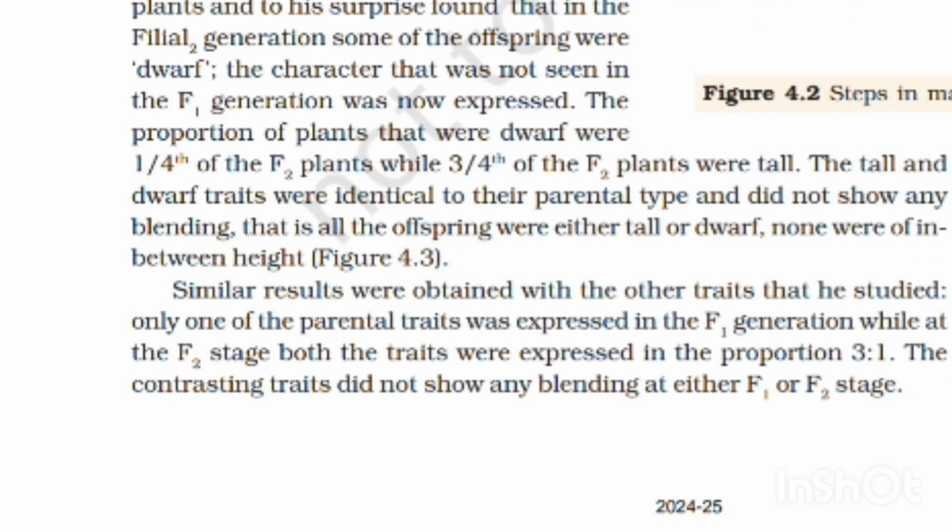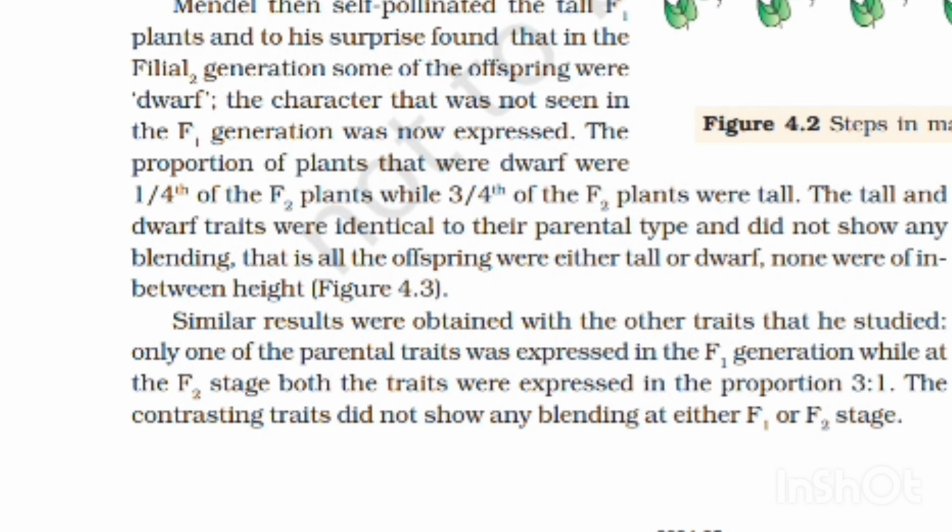Inheritance of one gene. Let us take the example of such a hybridization experiment carried out by Mendel, where he crossed tall and dwarf pea plants to study inheritance of one gene. He collected seeds produced as a result of this cross and grew them to generate plants of the first hybrid generation. This generation is also called filial progeny or the F1.